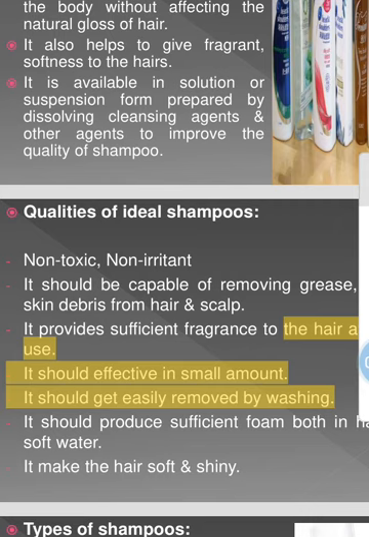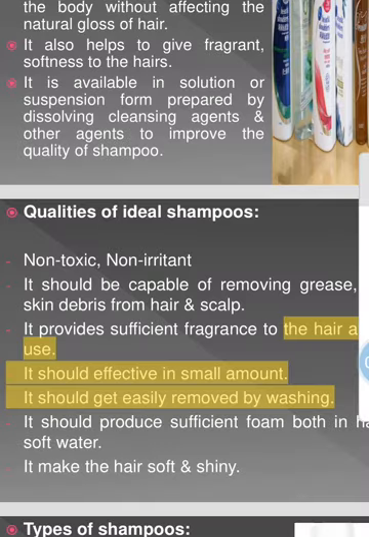In that, first, the ideal characteristic of a shampoo is that it should be non-toxic and non-irritant. It should be capable of removing grease, dirt and skin debris from the scalp and hair.